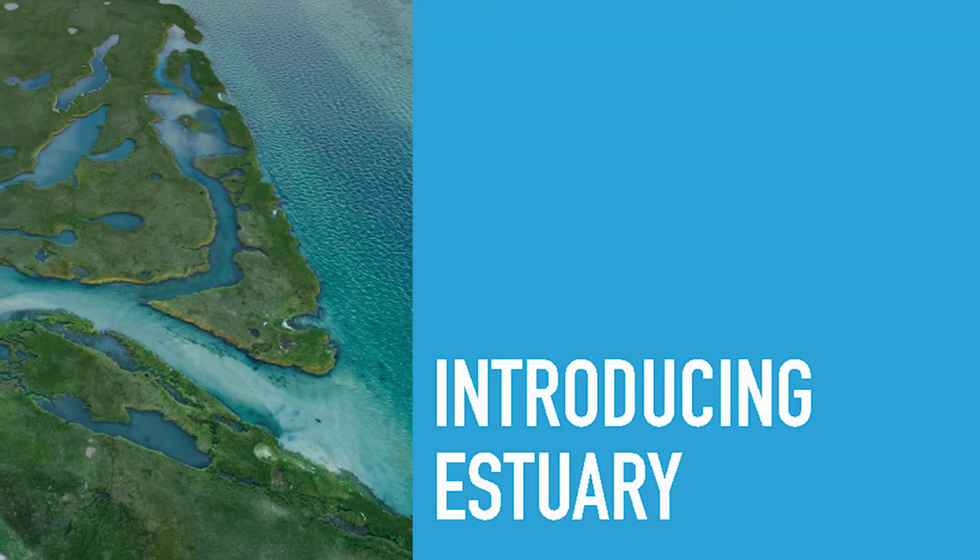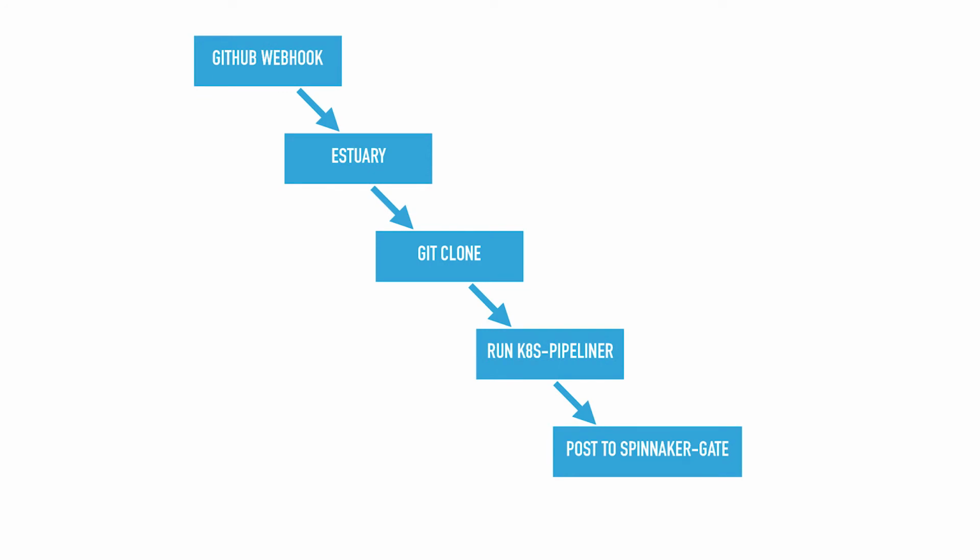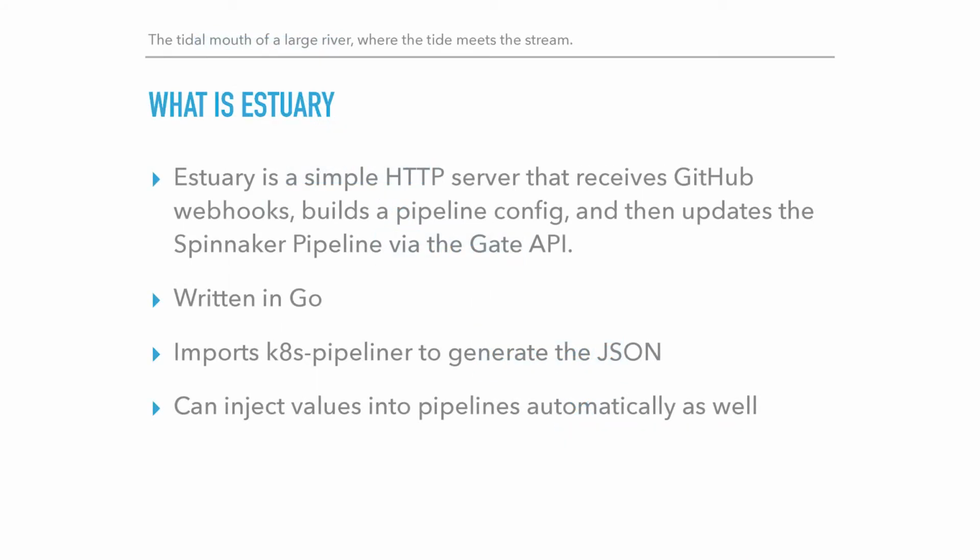So we have a project called Estuary. So here's the flow. Git webhook goes to Estuary. Estuary does a git clone, runs KS Pipeliner, and then posts it to Spinnaker Gate. So this is something that we've built internally. Preemptively, it's not open source right now. I started looking at open sourcing it last night, but there's a lot of things that would embarrass me, so we're not going to do that yet.